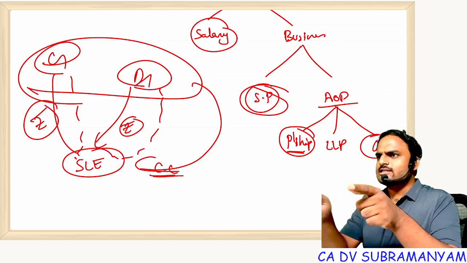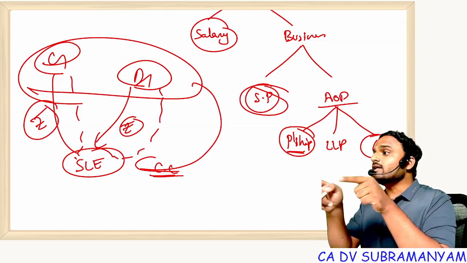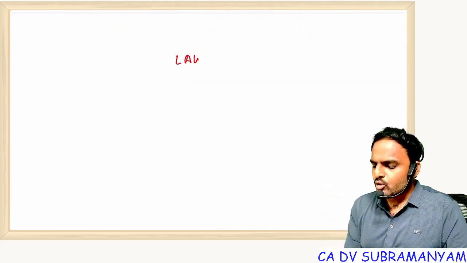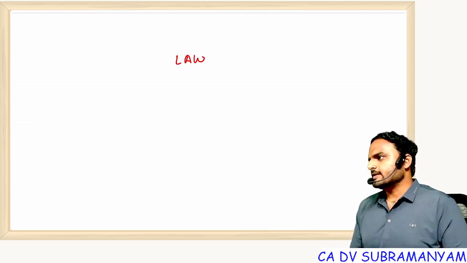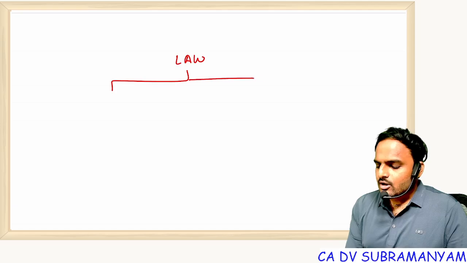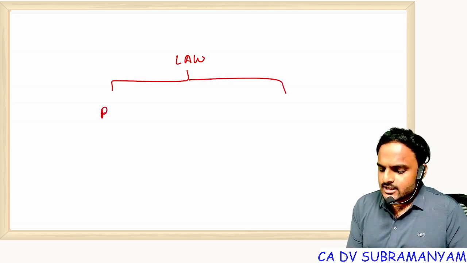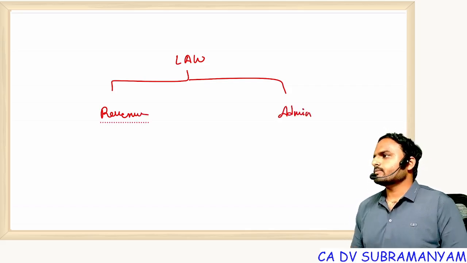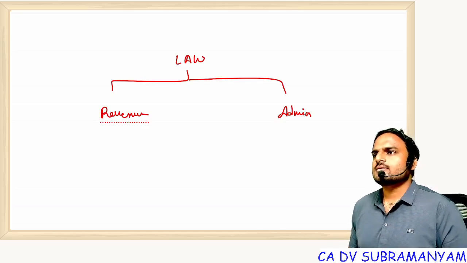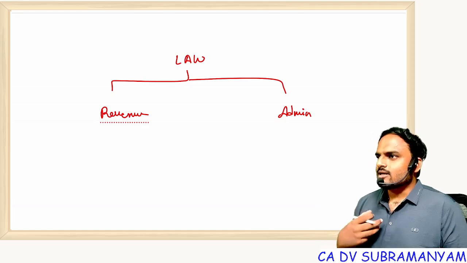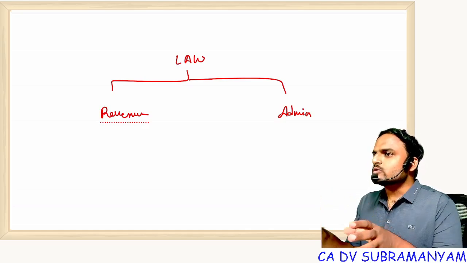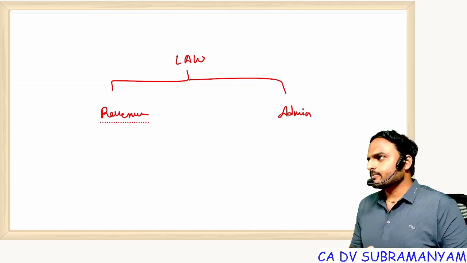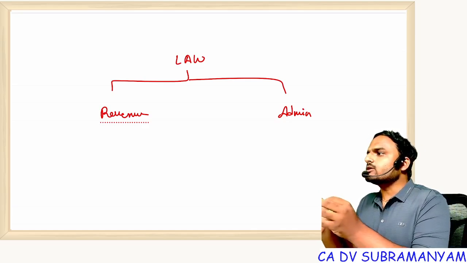Instead of doing that, let's bring a separate act to regulate the things. The main motto of law is to regulate the things. And laws are of two types. One is revenue law, the other one is admin law. Sir, we never heard these names, sir. See, these are not the names there in the act. These are the names I use to summarize the laws. From some laws, government gets money. From some laws, government gets power to control.